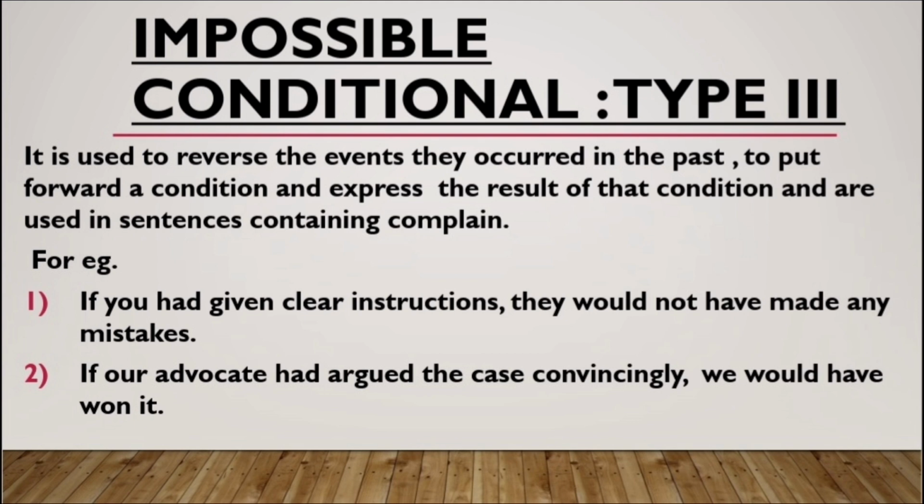And the same situation is in the first sentence. Okay, the clear instructions were not given by you, right? If they had been given by you, then there were chances that there would be no mistakes, etc. So they talk about those conditions which are impossible to fulfill.